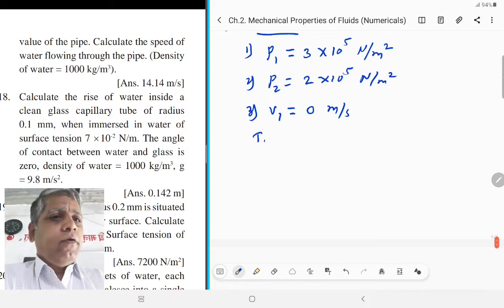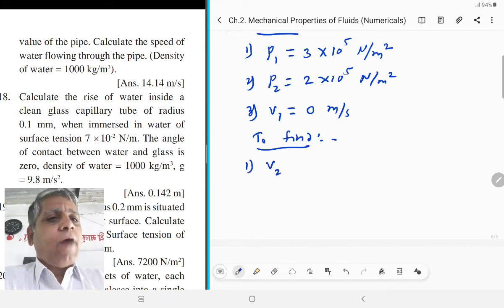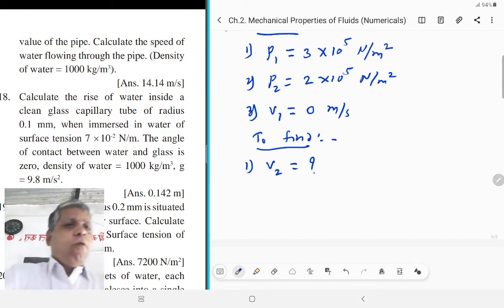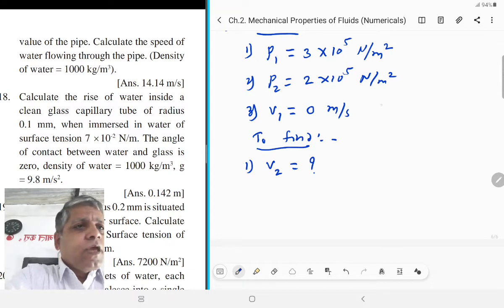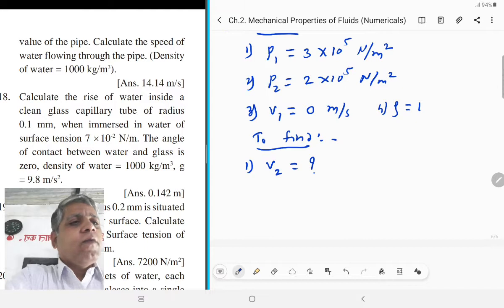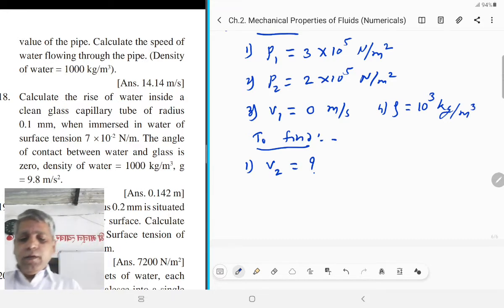That means to find out the speed of water through the pipe after opening. For that purpose, the fourth given point, density of water is equal to 1000 kilogram per meter cube, that is 10 raised to 3 kilogram per meter cube. It is given.